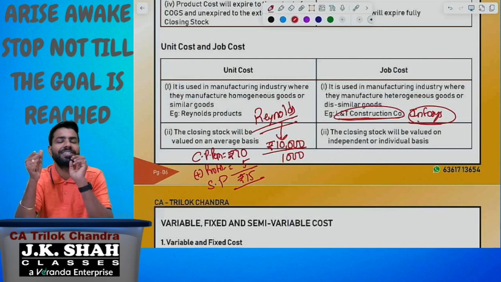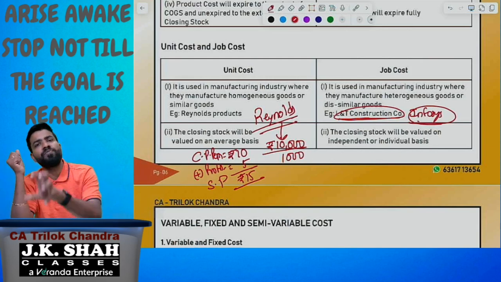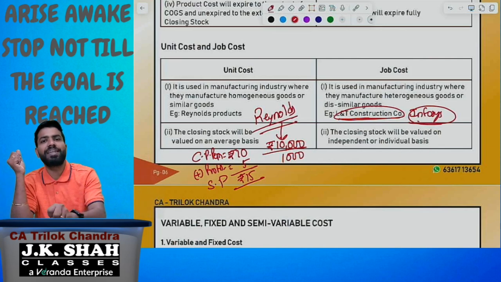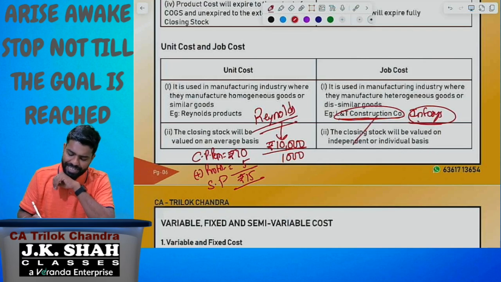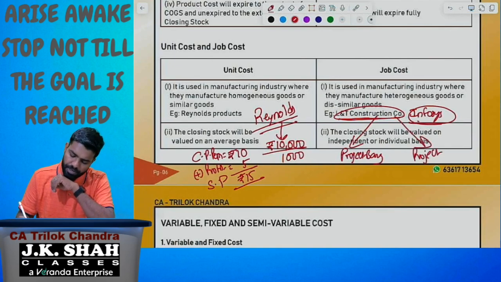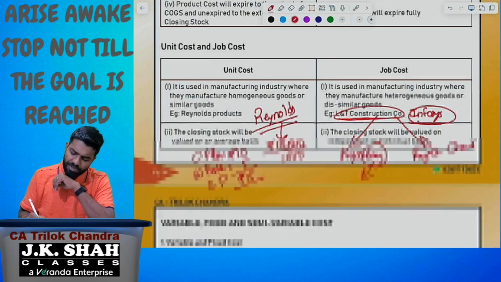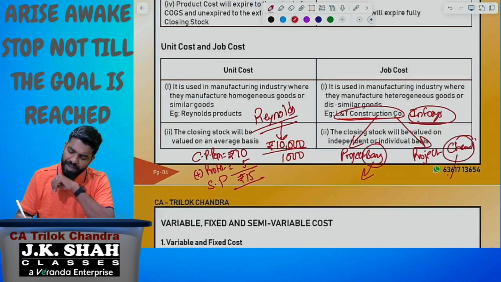In the case of Infosys, each and every software has to be evaluated separately. If you take L&T construction company, one project in Bangalore, another project in Chennai. The Bangalore project will be valued separately and the Chennai project will be valued separately.